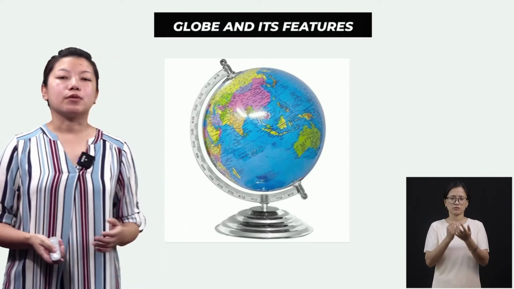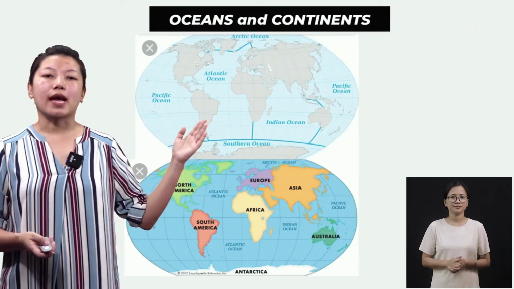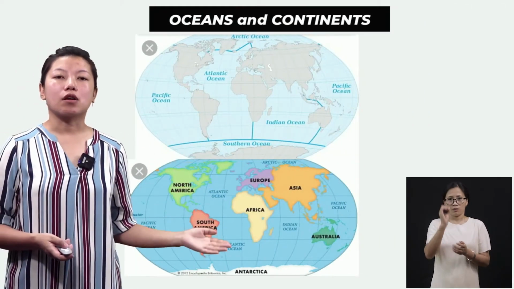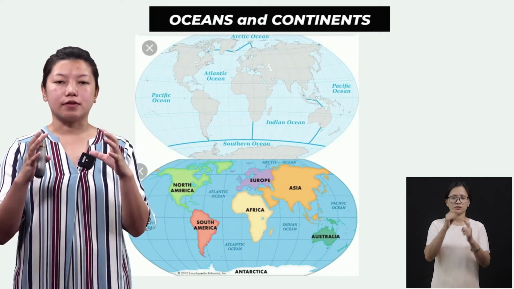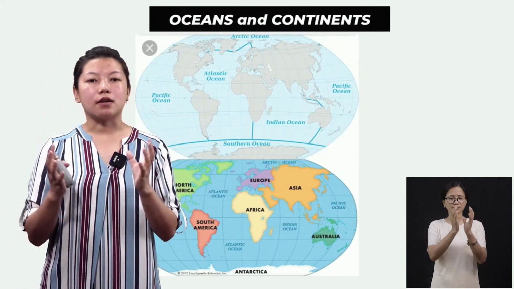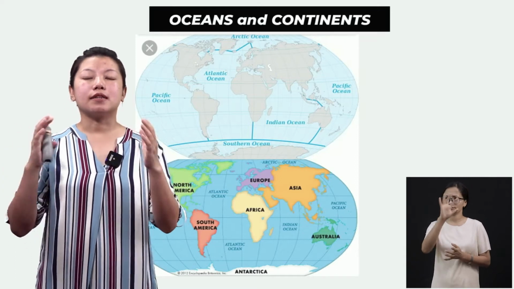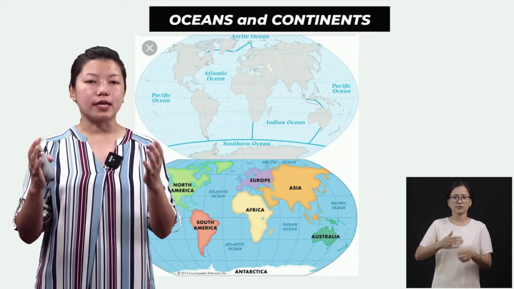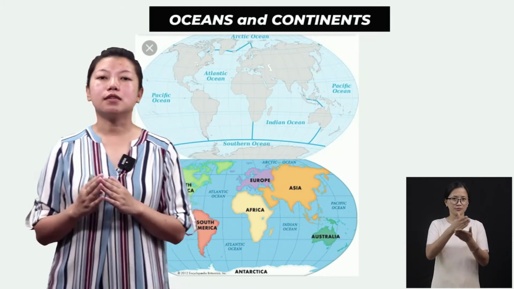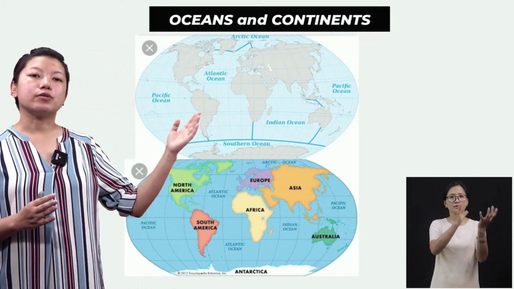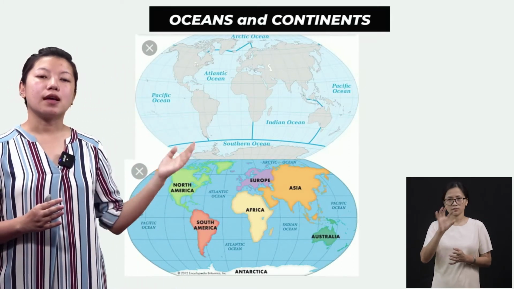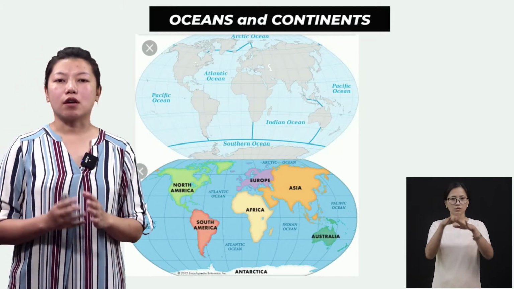So here we have oceans and continents on earth. The blue part are the oceans, and the green and brown parts are the continents. So altogether we have 5 oceans and 7 continents.